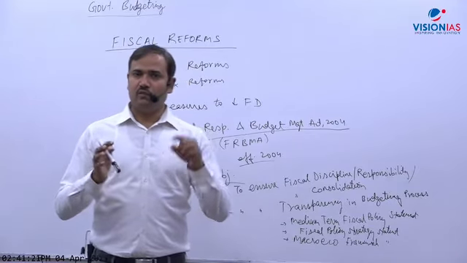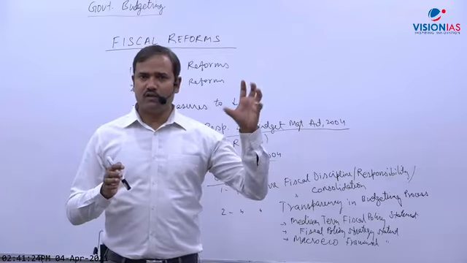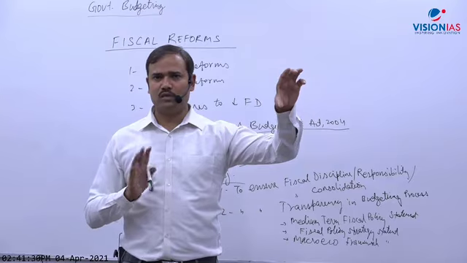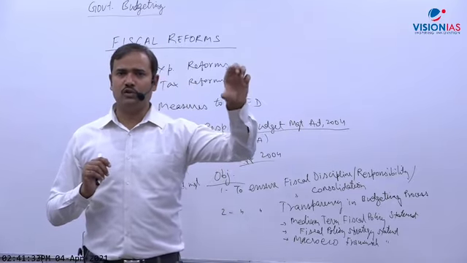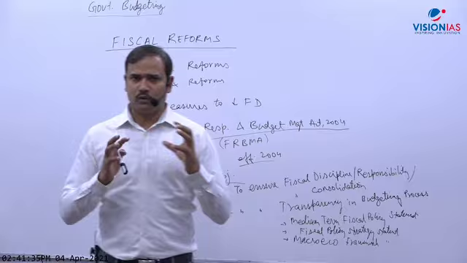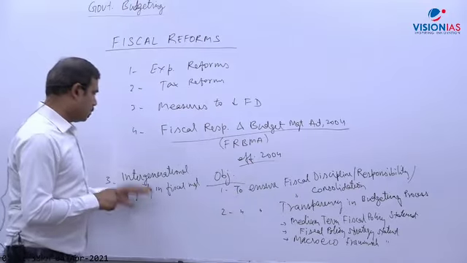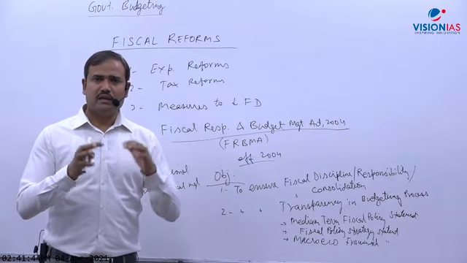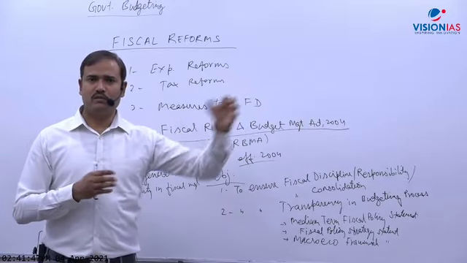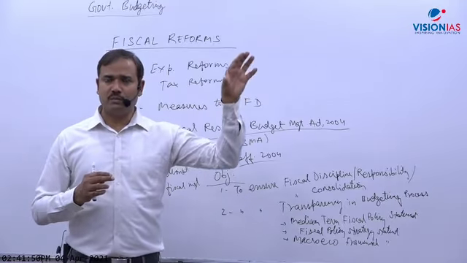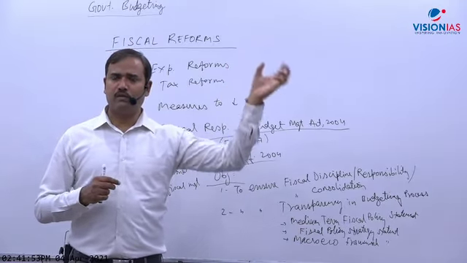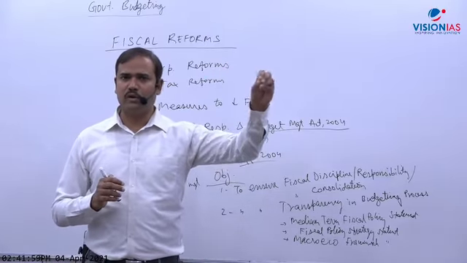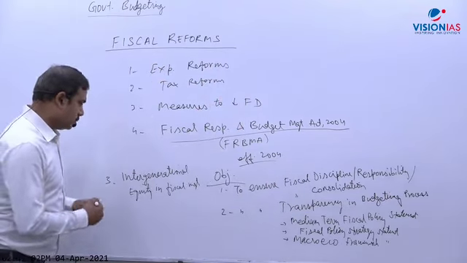But what will happen? In future, the debt burden will go up and interest rates, which are already high, will further increase. So do you think future government would have much scope to spend on development? The answer is no. It will reduce the options for future government to take care of development. So government should keep the future in mind. Intergenerational equity in fiscal management means the deficit should be within that limit, so that it should not increase the burden for future government. Because if government borrows more now, then interest burden will increase much more, and future government will pay a major part of their revenue in interest, and debt may be very high already, so they cannot borrow further. Otherwise, government may collapse. So this is the objective here.